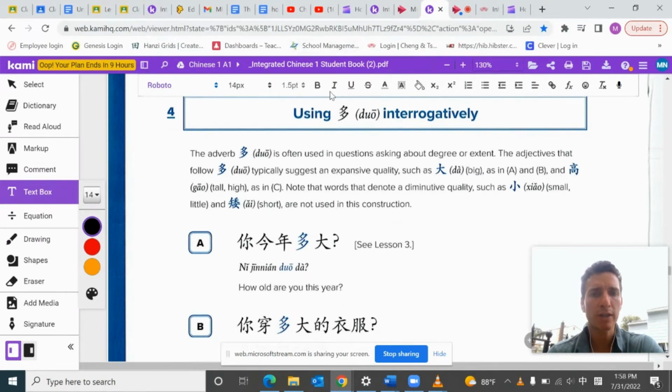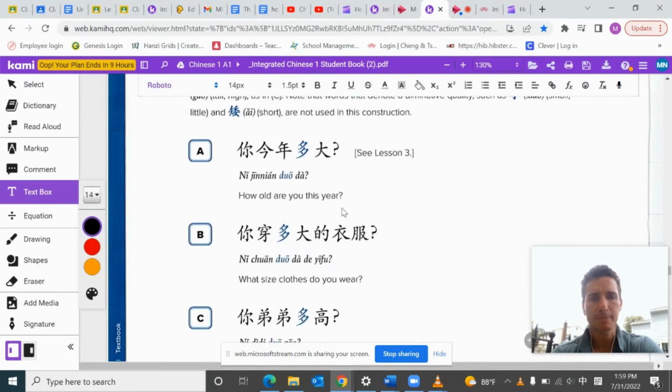All right. Anyway, so number 4 is using 多 interrogatively, meaning in a question. Okay. So the adverb 多 is often used in a question asking about the degree or extent. The adjectives that follow 多 typically suggest an expansive quality such as 大. Okay. And we'll look at this. All right. And it's rarely you would use 小. So it's usually when you say how old, you wouldn't say how small are you? You would say how big are you, meaning how old are you? Okay. Instead of saying how short are you, you would say how tall are you. It's similar in English.